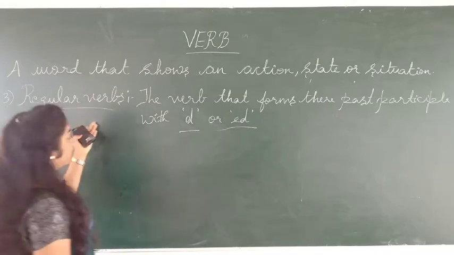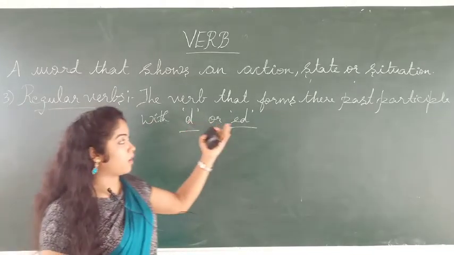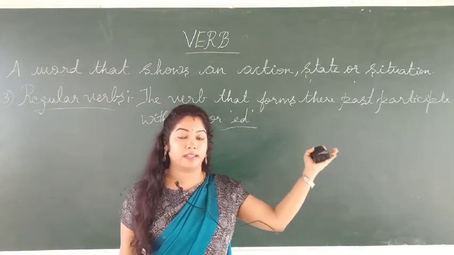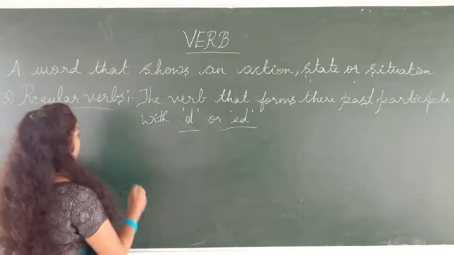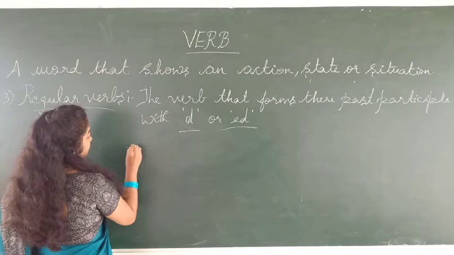Okay, so regular verbs are nothing but the verb that forms their past participle with D or ED is known as regular verbs. Say there is some rules here.